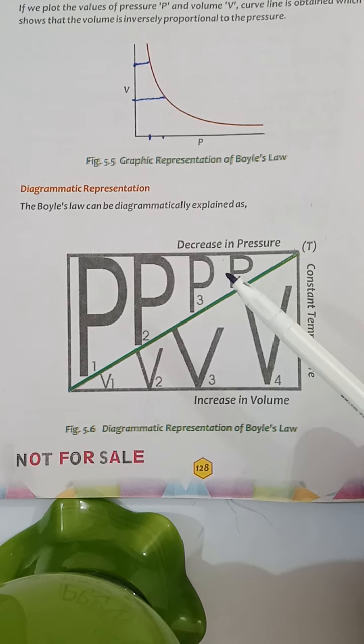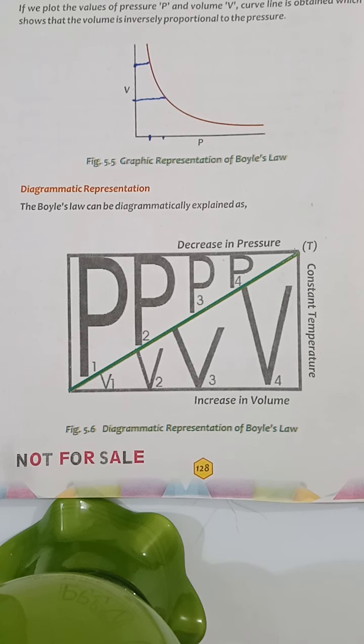When the pressure is increased, then volume decreases. When pressure further increases, the volume further decreases. When pressure is increased more, then the volume further decreases. So a curve is obtained which is said to be an isotherm. This graph also shows the inverse relationship between pressure and volume of a given amount of a gas at constant temperature.